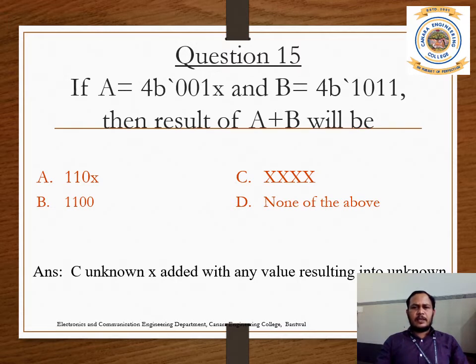So the correct answer here: one unknown value is there. If you are multiplying or adding with an unknown value X, you will get the unknown value only. So you are adding these two numbers, then the answer will be X only, because you are giving X as an input here.